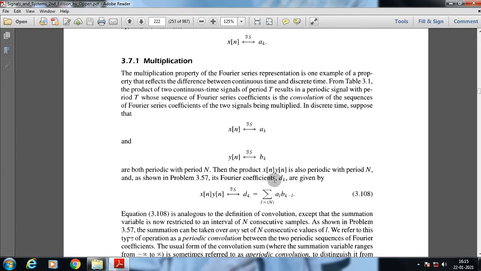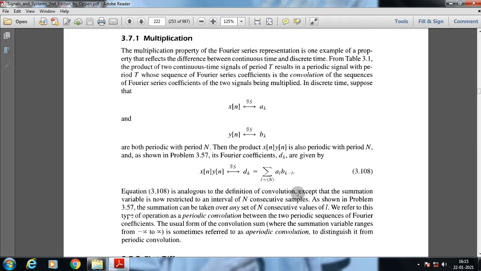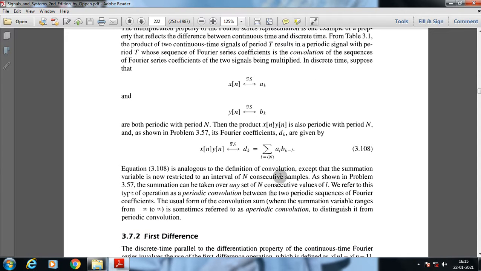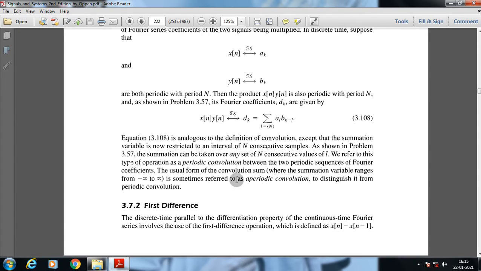Then the product of x of n and y of n is also periodic with period N, and the Fourier coefficients d suffix k are given by this. Now this equation is analogous to the definition of convolution, except that the summation variable is now restricted to an interval of N consecutive samples. As shown in problem 3.57 that we have already discussed, the summation can be taken over any set of N consecutive values of l. We refer to this type of operation as a periodic convolution between the two periodic sequences of Fourier coefficients. The usual form of the convolution sum, where the summation variable ranges from minus infinity to plus infinity, is sometimes referred to as an aperiodic convolution to distinguish it from periodic convolution.